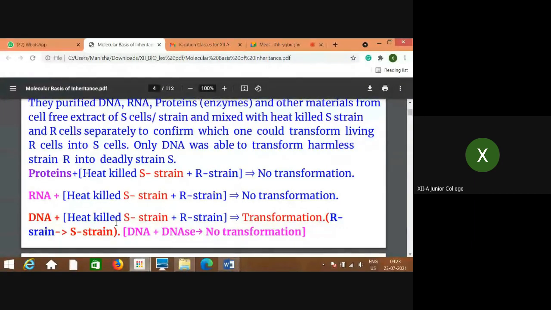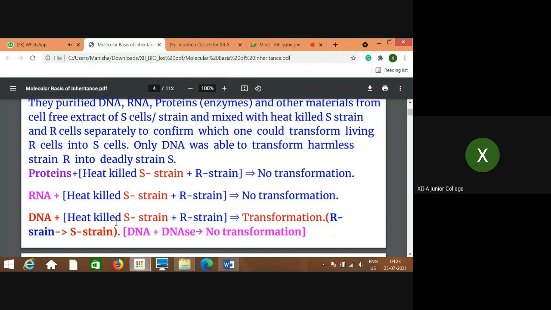Protease means which catalyzes the breakdown of proteins, destroying their nature. RNase works on RNA, DNase works on DNA. That means destruction of its natural form. That is enzymatic action, right?